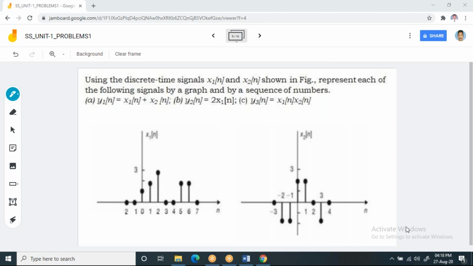Then similarly, post x2 of n. Post x2 of n also in the chat box.